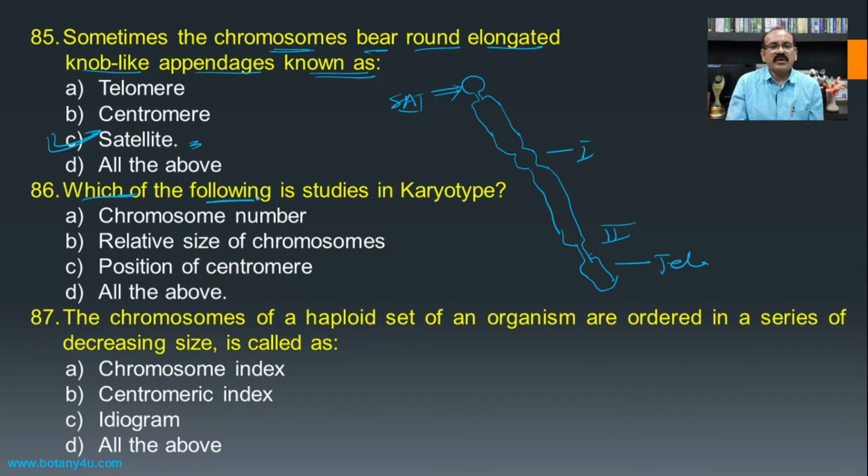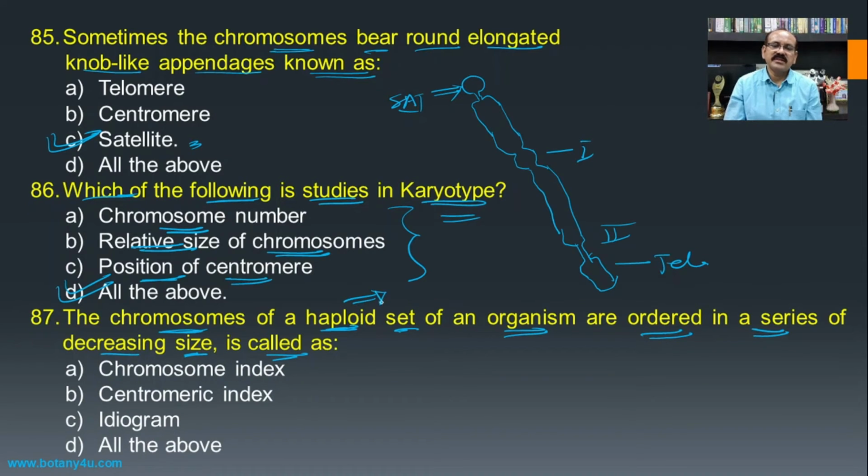So which of the following is studied in karyotype? If we study the karyotype, we have to find out the total number of chromosomes in that organism, then the relative size of the chromosomes, then the position of the centromere. All these three are included in the study of the karyotype, and hence all of the above is the answer for this question. The chromosomes of a haploid set of an organism ordered in a series of decreasing size is called as.